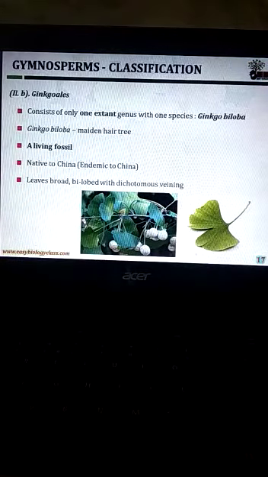Next, the order Ginkgoales consists of one extant genus with one species, Ginkgo biloba. Ginkgo biloba is otherwise called the maidenhair tree. This is a living fossil, native to China. Now it is endemic to China. Leaves are broad, bilobed with dichotomous venation.